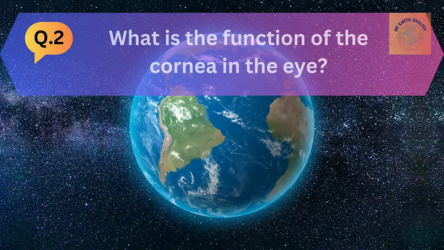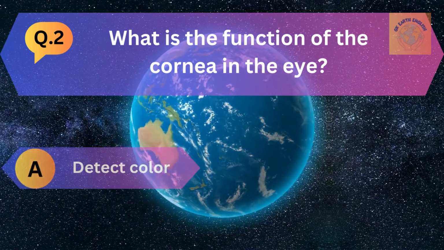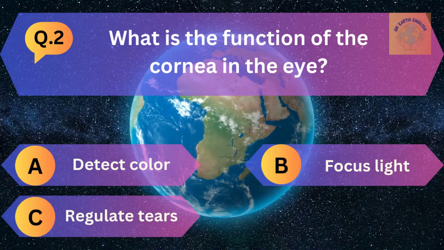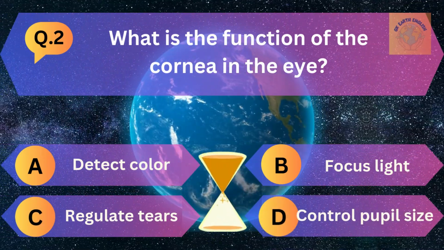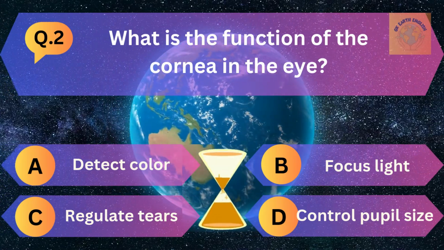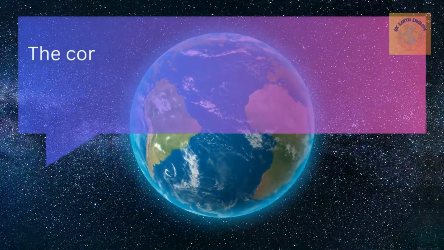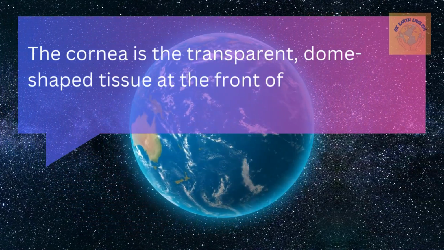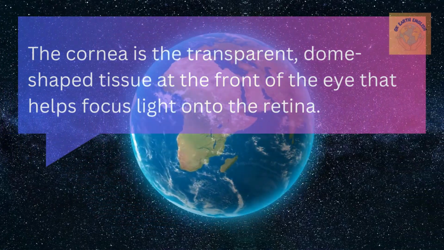Question number 2. What is the function of the cornea in the eye? A. Detect color, B. Focus light, C. Regulate tears, and D. Control pupil size. The correct answer is focus light. The cornea is the transparent dome-shaped tissue at the front of the eye that helps focus light onto the retina.